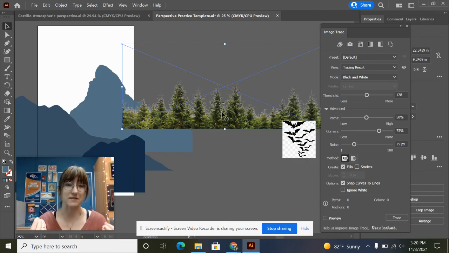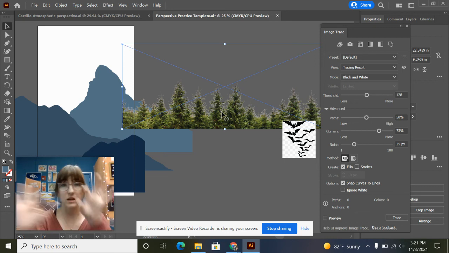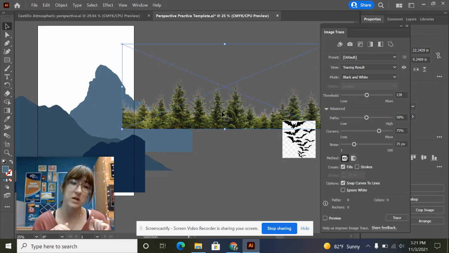To create the tracing. So please be patient with your computer when it's doing image trace on large, high quality images. It will take a long time if you do something that's really complicated. This one's not going to take forever. However, if I start clicking on other things while it's loading, our computers will get mad and they will crash.